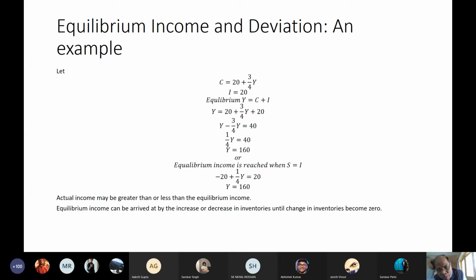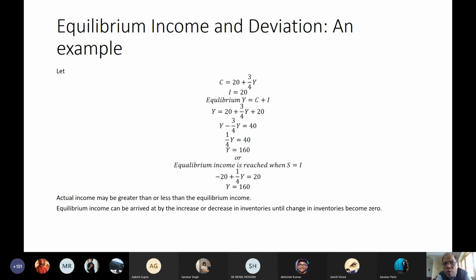We have taken the income data and consumption data, and we proved that today, out of every 4 rupees increase in income, on the average, people consume 3 rupees. So MPC value is 3 by 4, and 20 is the autonomous consumption, which is independent of income.